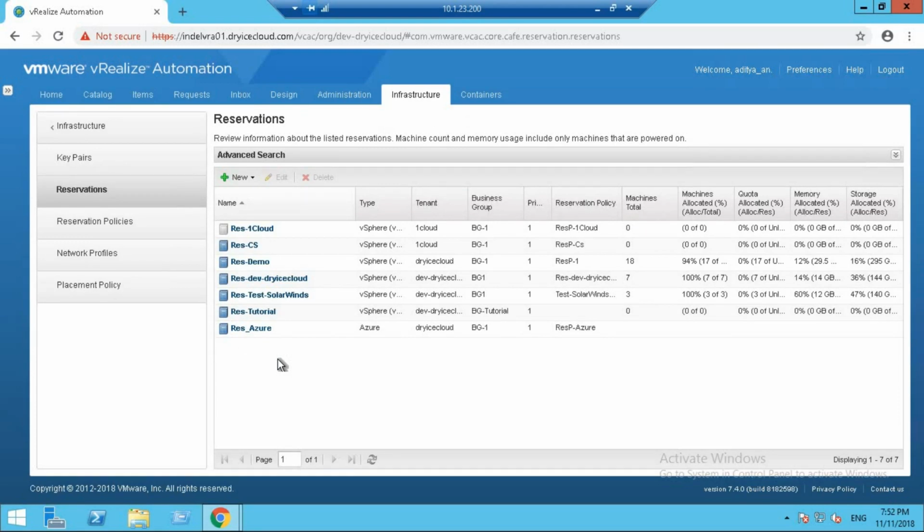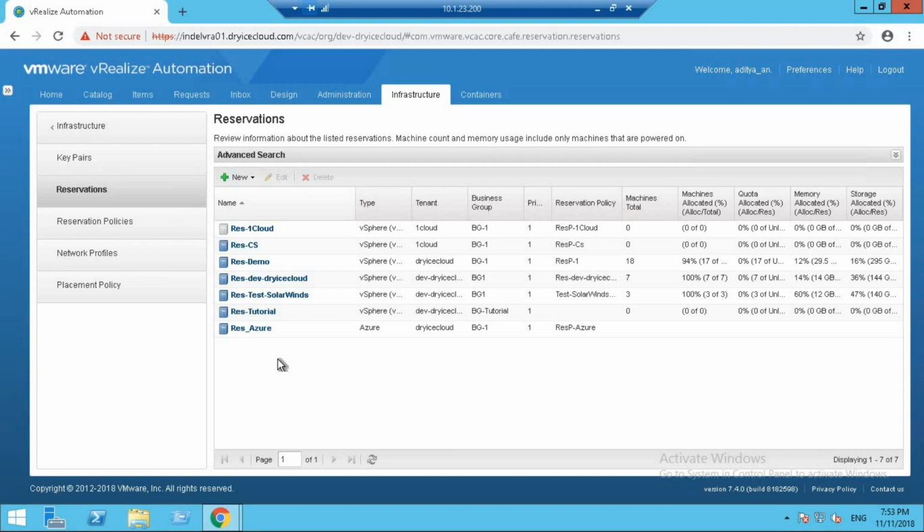Now that we have created a reservation, we need to know what a reservation is actually doing here. When you create a vRealize Automation reservation to allocate provisioning resources in the fabric group to a specific business group, you can use the reservations to specify that a share of the memory, CPU, network, and storage resources of a single compute resource belong to a particular business group.